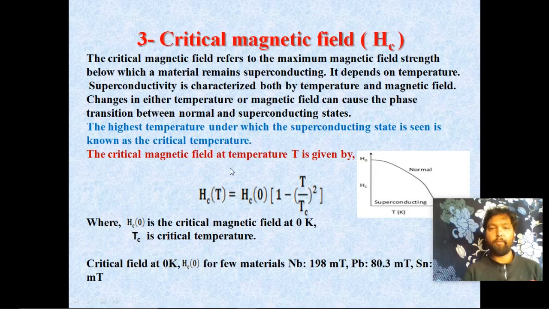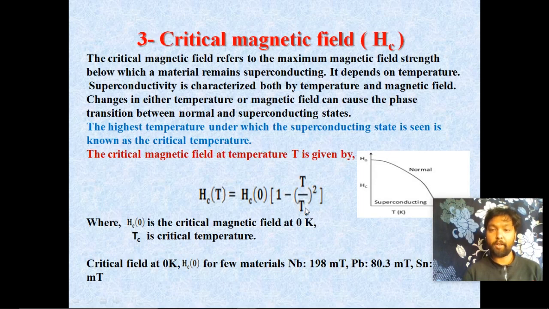The critical magnetic field at temperature T is given by Hc(T) = Hc(0) × (1 − (T/Tc)²), in which Hc(0) is the critical magnetic field at 0 degree Kelvin, whose general value is about 5000 ampere per meter, and Tc is the critical temperature of the material.